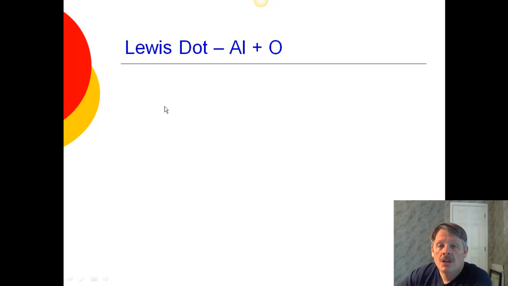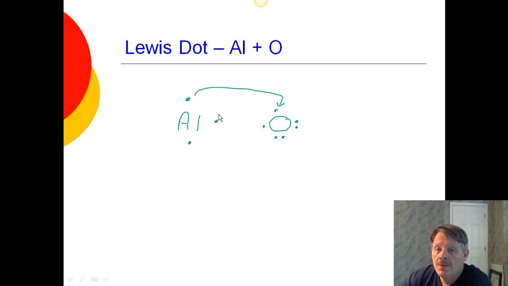How about aluminum and oxygen? Well, aluminum has 3 electrons. There's aluminum, 1, 2, 3. And oxygen, if we go look at oxygen, again, look at your periodic table, you should be able to find this. Oxygen has 1, 2, 3, 4, 5, 6 electrons. So what's going to happen is oxygen wants to gain 2, and aluminum wants to get rid of 3, so aluminum will get rid of 1 for there, and I'll get rid of 1 for there, and it can't get rid of this one.